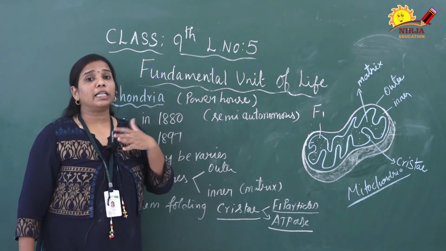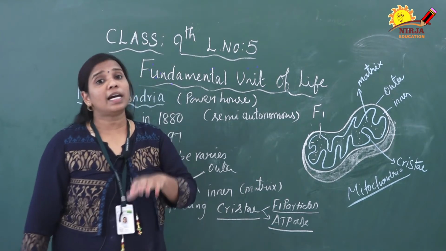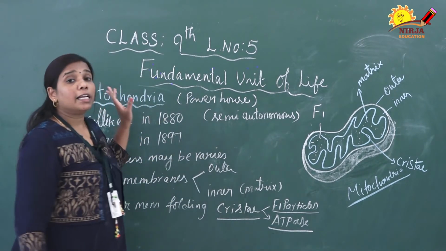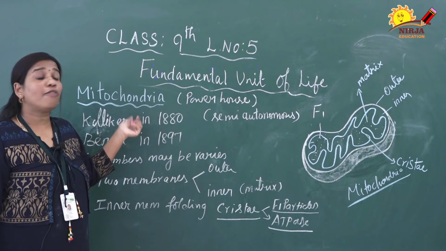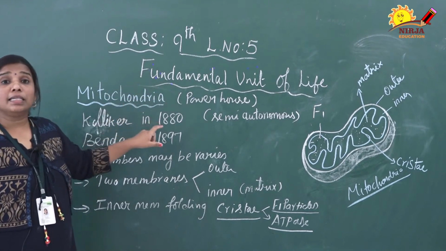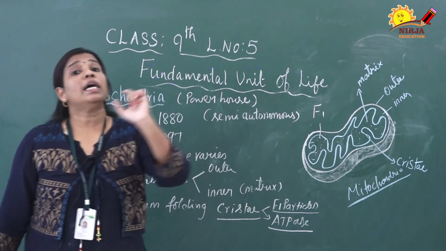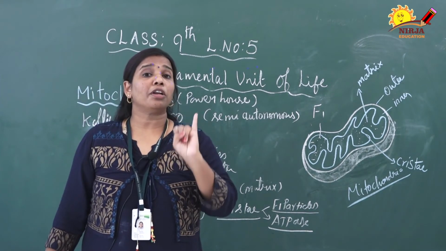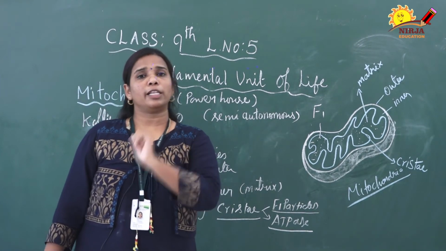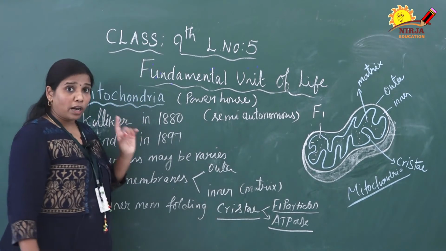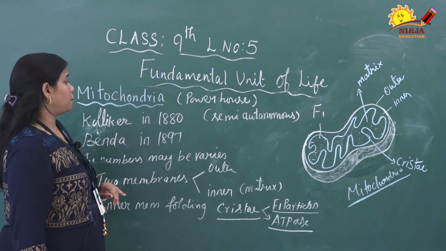In our body, respiration occurs with the help of the lungs. In the same way, cell respiration is done with the help of mitochondria. That is the reason this respiration is called cellular respiration. So, the main function of mitochondria is cellular respiration. Only one function, that is cellular respiration.